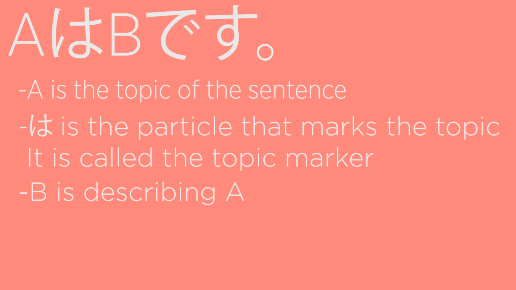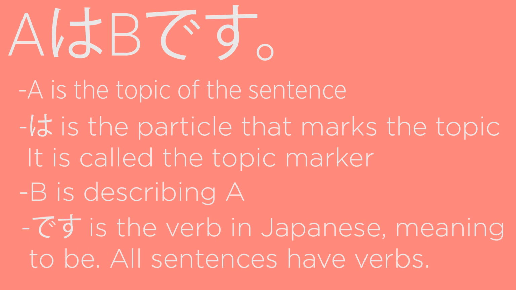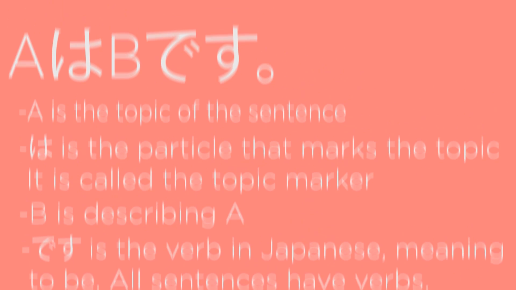B is describing what A is about, and desu is the copula, or the link between A and B. We can think of it as the word is, as the word desu means to be in Japanese and is interchangeable with the word aru, to exist. We will cover the verb aru in a later lesson in more detail.